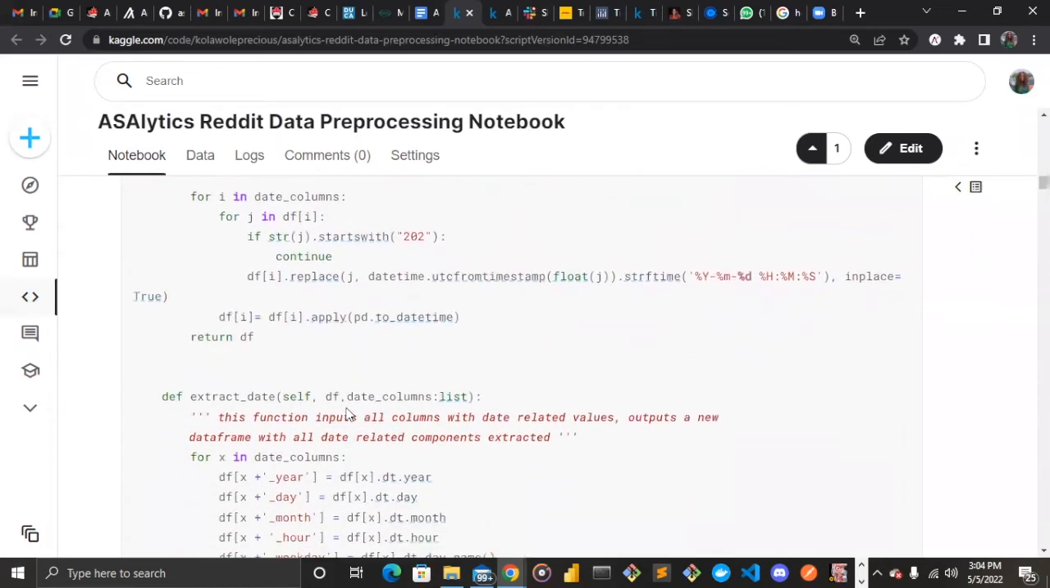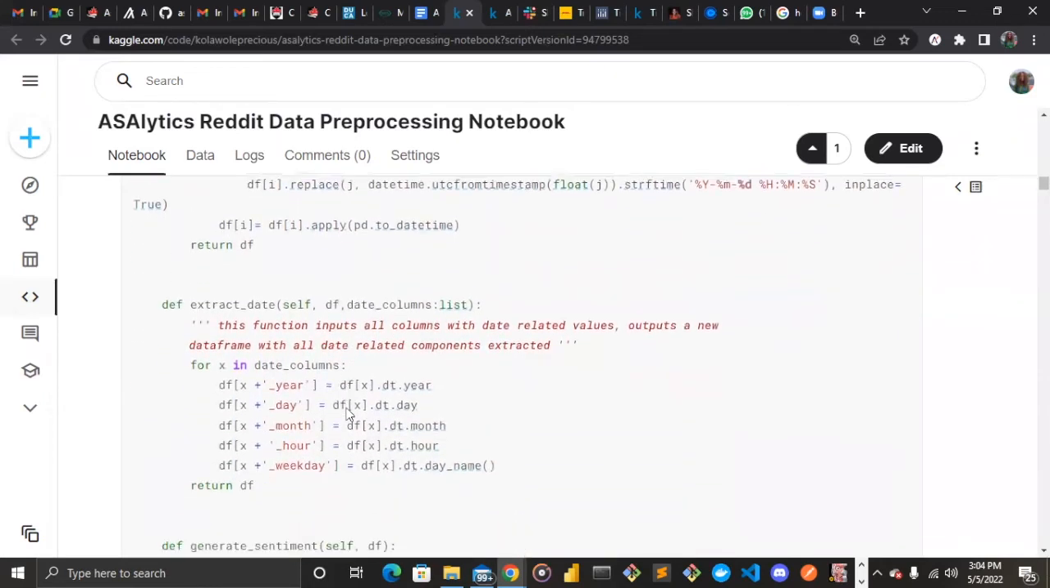We move on to extracting the necessary date-related components from our data. This also takes in a list of date columns, because in our data we have two different columns labeled with datetime values. It automatically takes in the two date columns at once and extracts the necessary date-related components like year, day, month, hour, and the day name, which is the weekday, from this data.